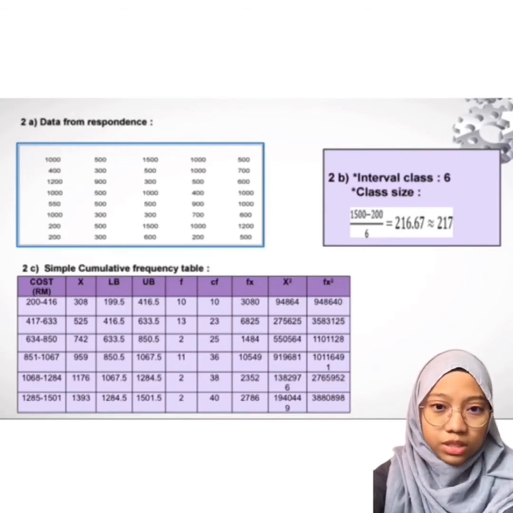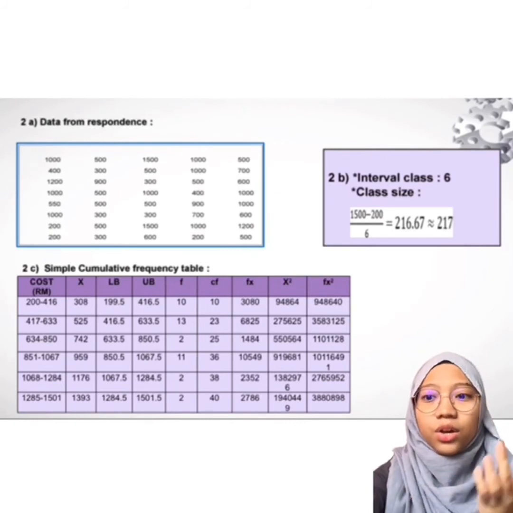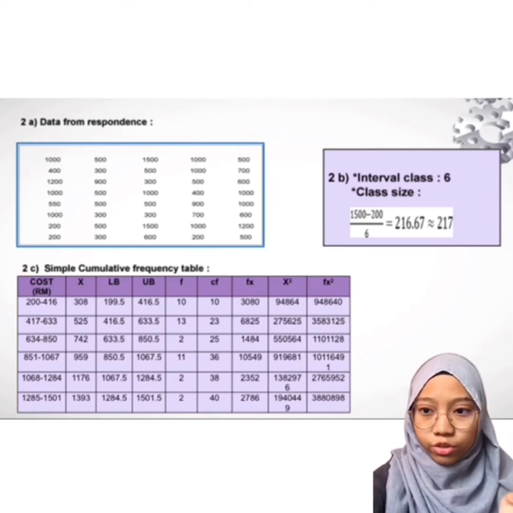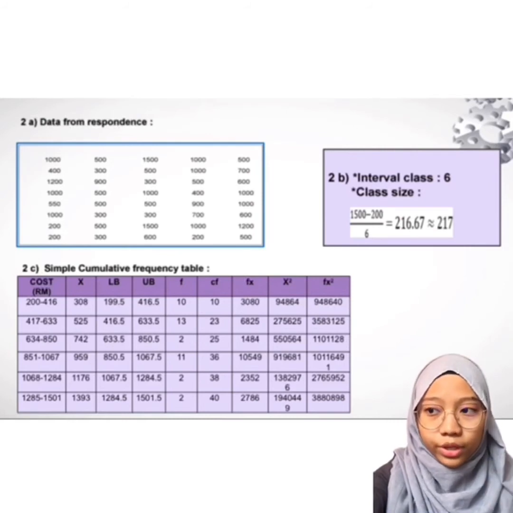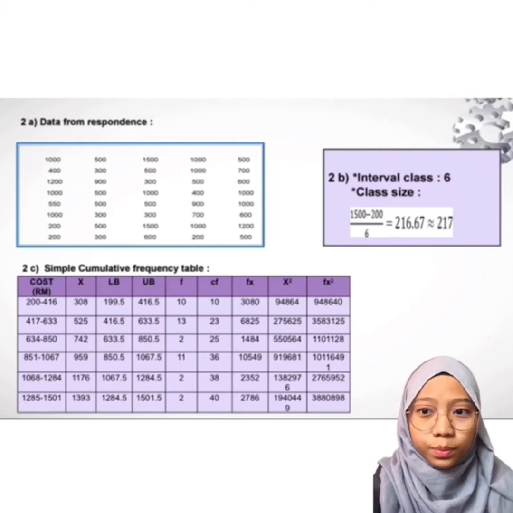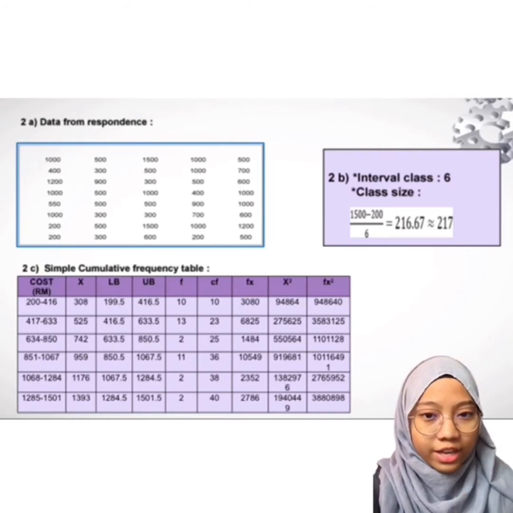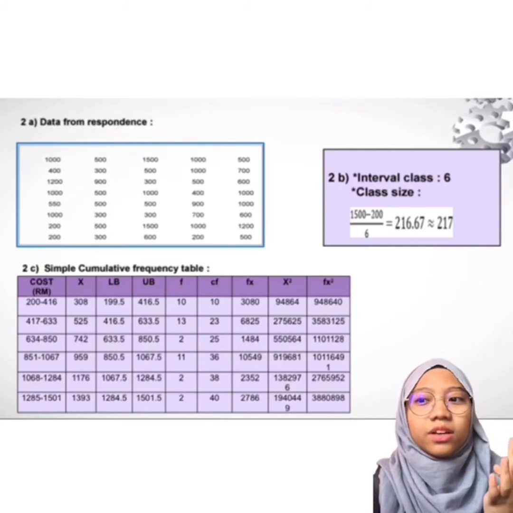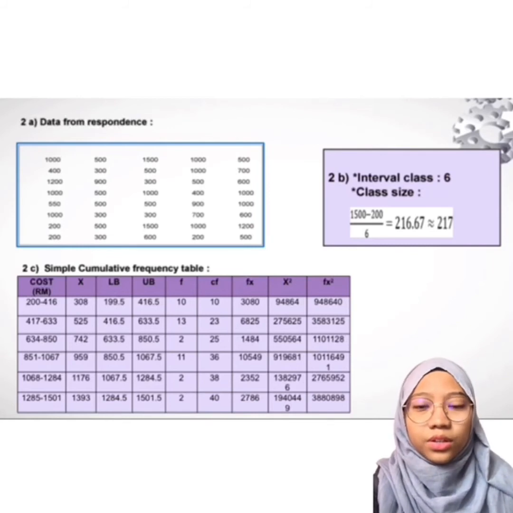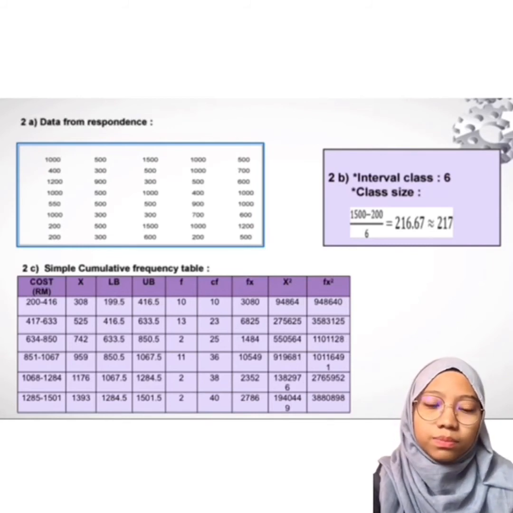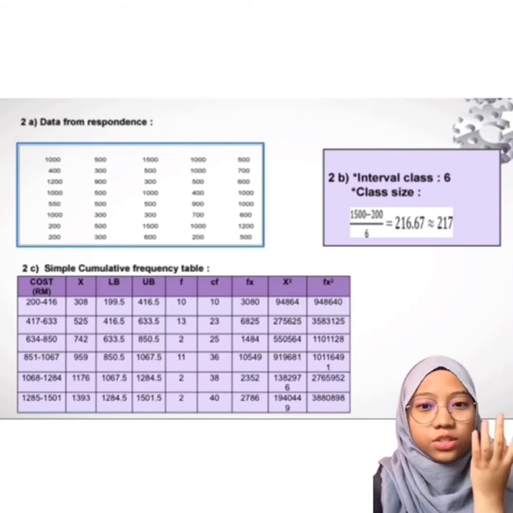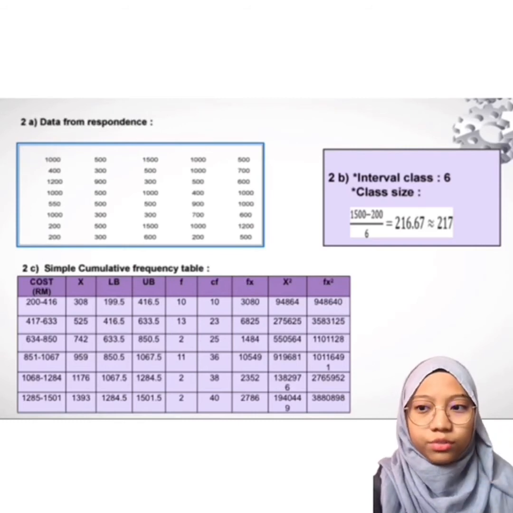In the table, there are cost, which is the data that we get from Google Form, midpoint, LB, UB, F, Fx, x square, Fx square. Using this table, we are able to plot two graphs, which are histogram and ogive graph.